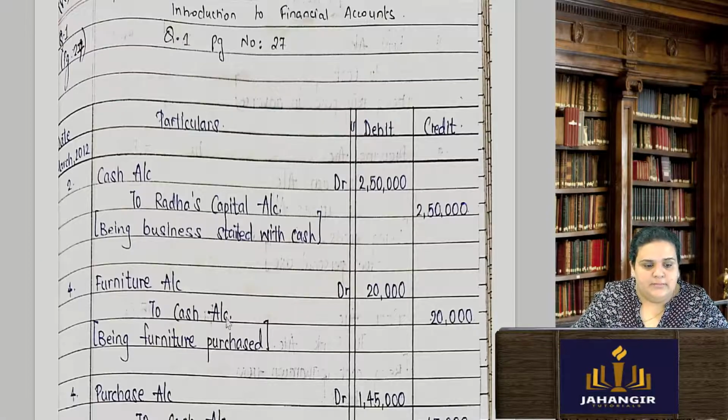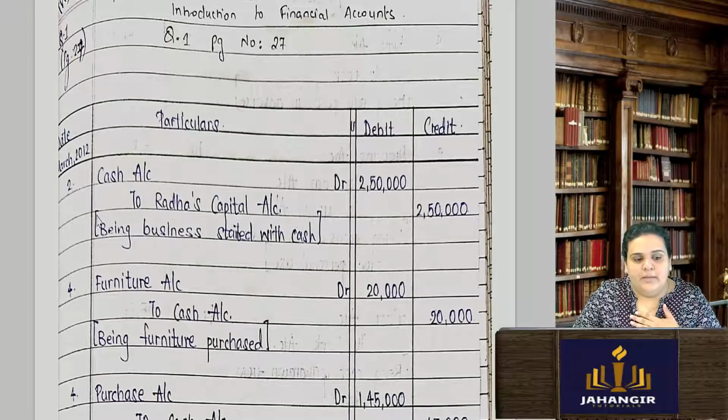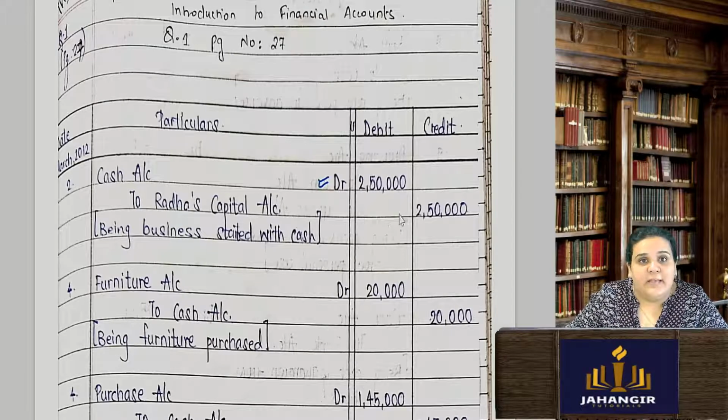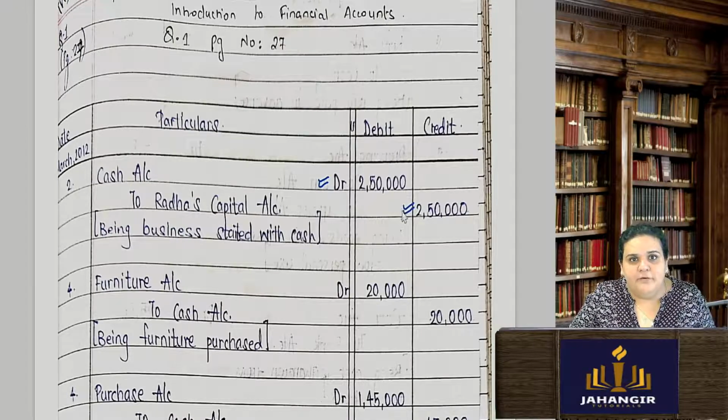In that case, cash is going to come in. So cash account debit 2,50,000. Okay, and Radha's capital account, it is capital brought into the business. Okay, she is the giver. Credited to Radha's capital account. So cash account debit to Radha's capital account.